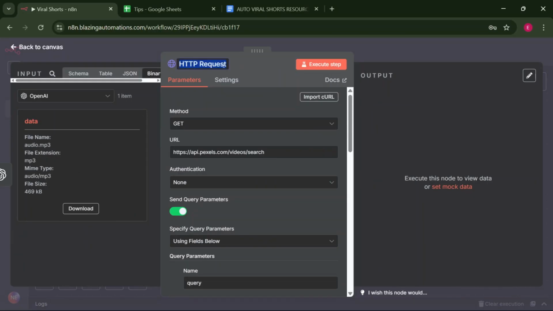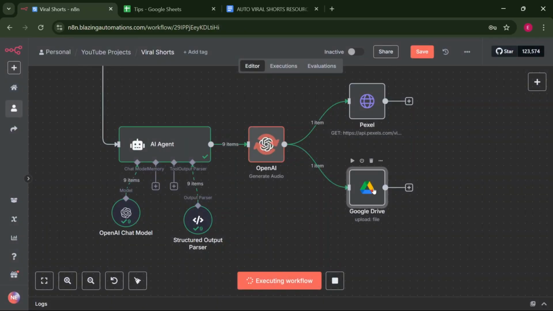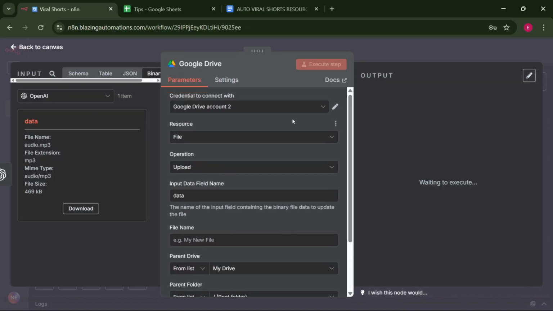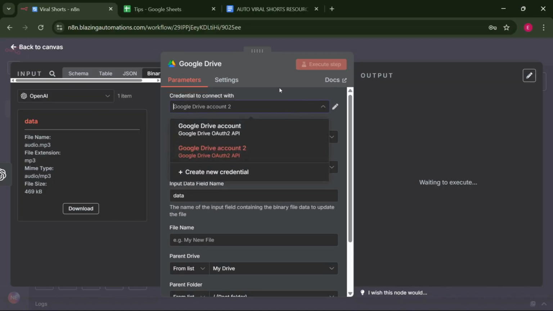Let's rename this as Pexels. Let's execute the step. Let's go to the Google Drive, do a few things here. Inside Google Drive, the first thing you have to do is to connect your Google Drive to your n8n.